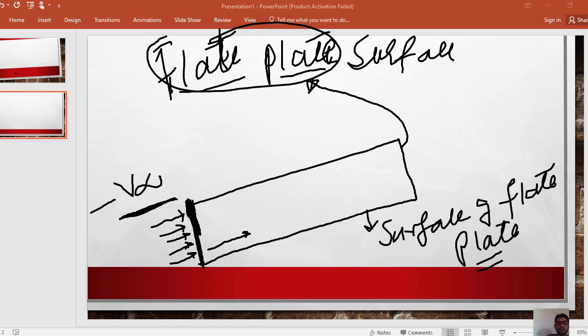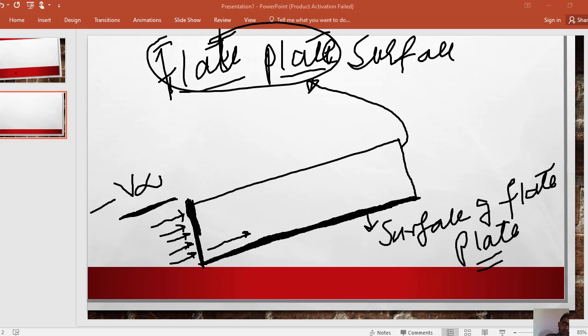They will move with the motion of this plate, and the plate is stationary. So the water molecules which come to the surface of the plate will adhere to this surface and move with the velocity of the plate surface. We all know that this plate surface is stationary. So the water molecules attached to this surface will be stationary, and this case is called the no slip condition.